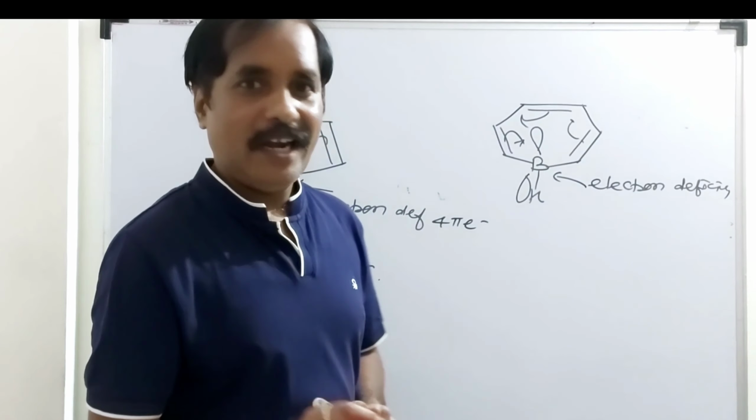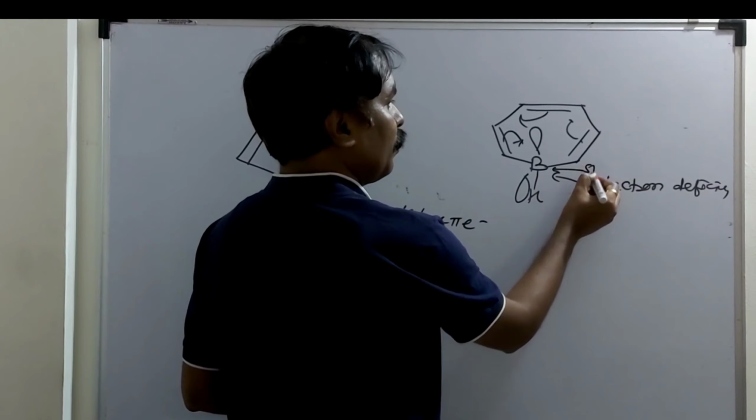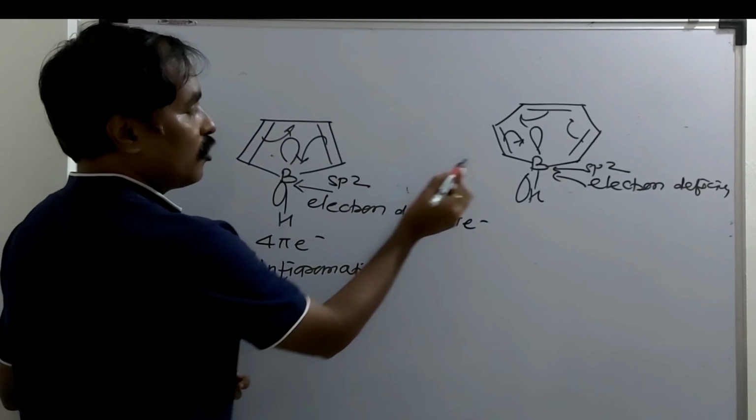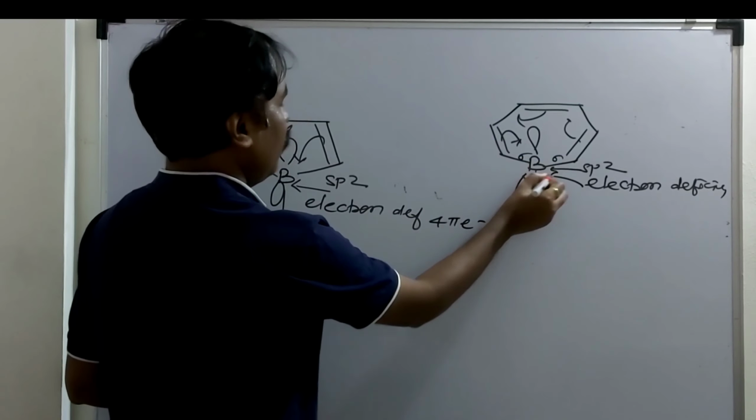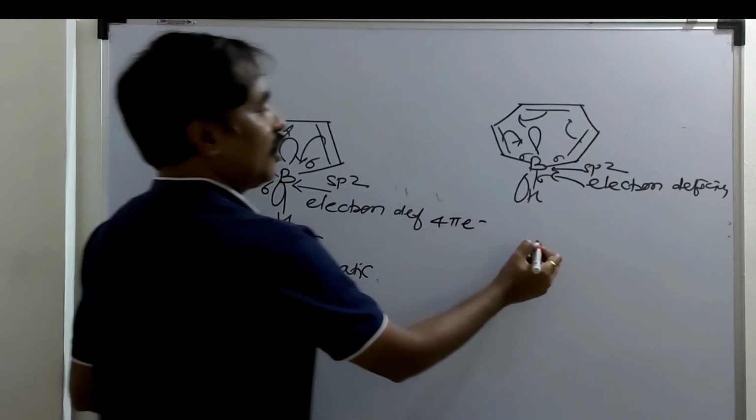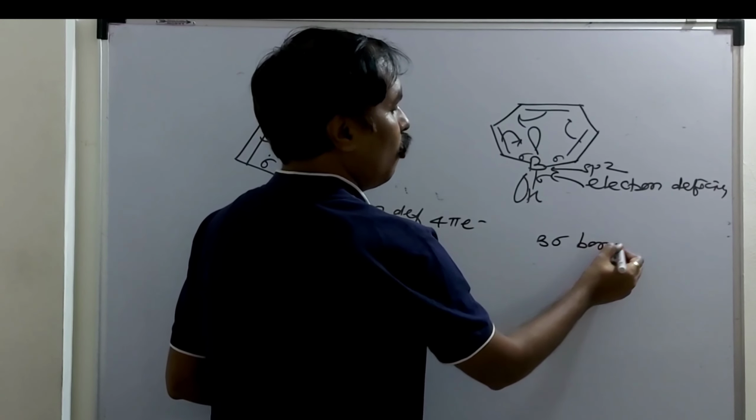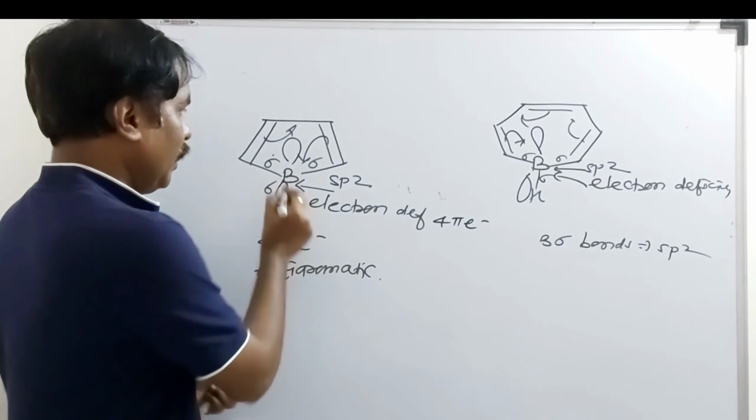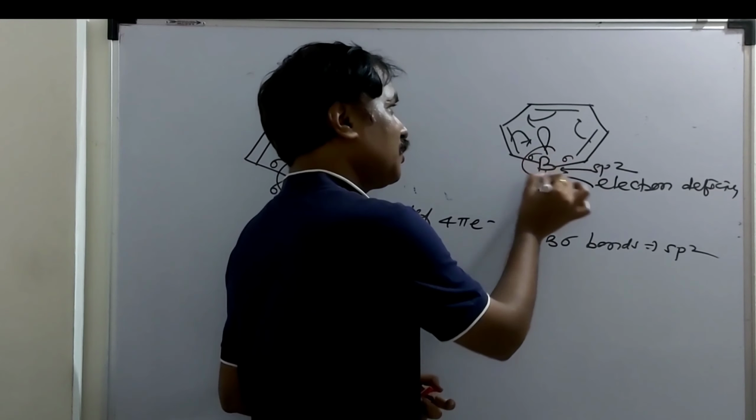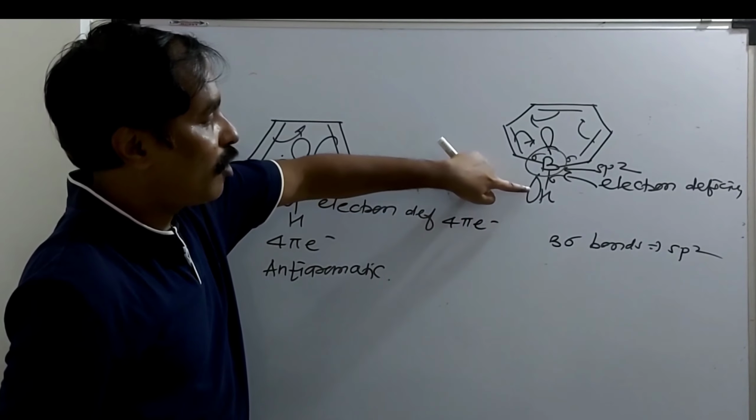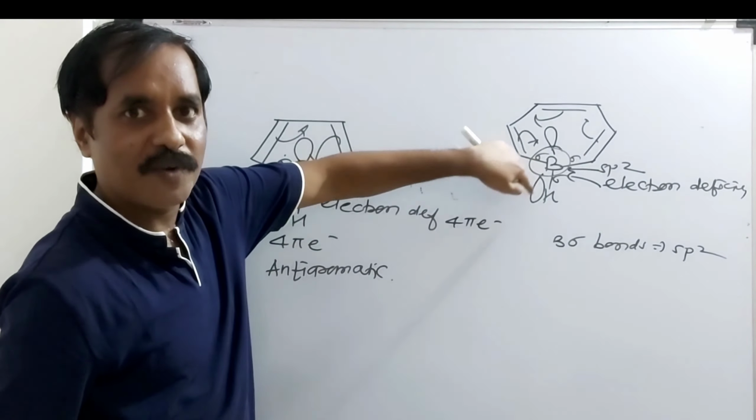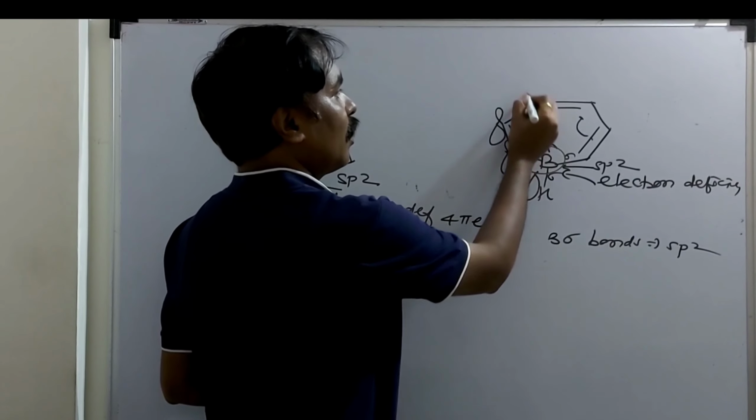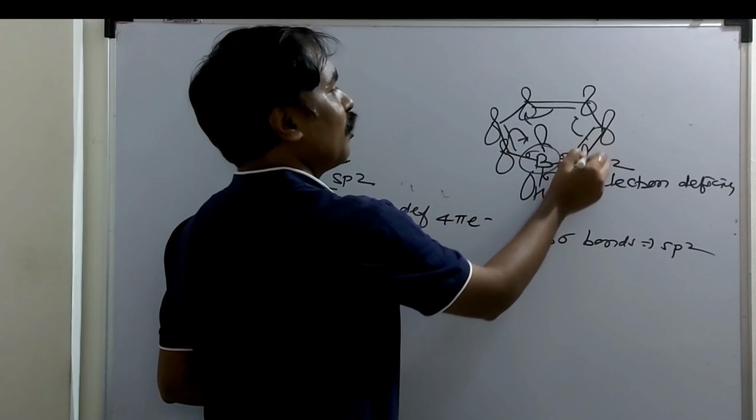The hybridization of boron is sp2. Here also the hybridization of boron is sp2. How many sigma bonds? 1, 2, 3. Three sigma bonds, three bond pairs, sp2 and planar. This is a planar center, and this is also a planar center. The empty p atomic orbital present on boron is in the plane of the p atomic orbitals of carbon, and it is planar.